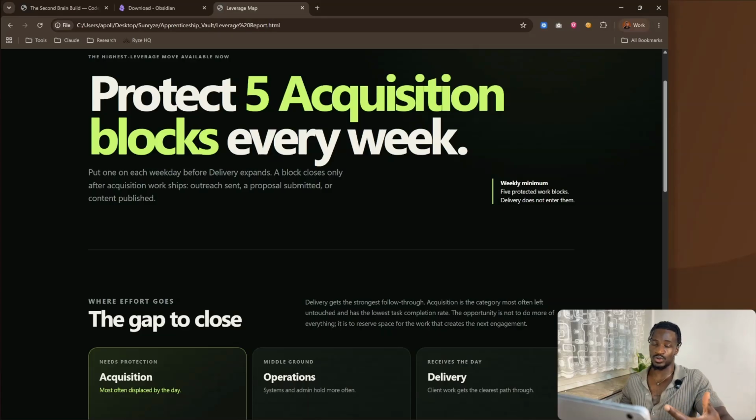Even just that is a super helpful insight that I'm able to get just by having this second brain. If I had tried to think of it myself, I would be like, where am I missing something? But being able to actually see it laid out like this gives you a really obvious way to actually action the things in your life that you want to change.